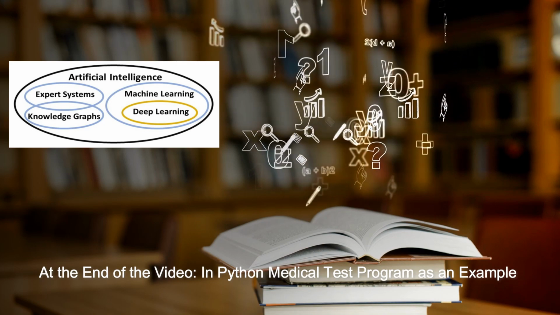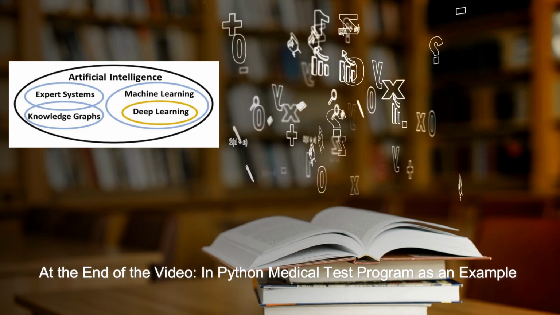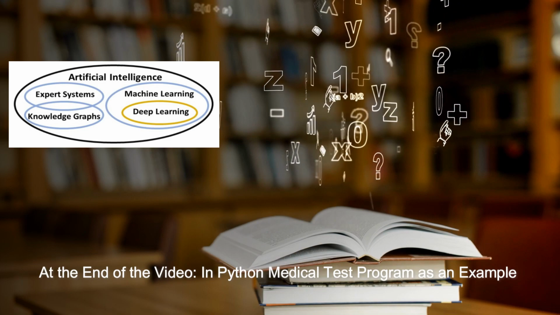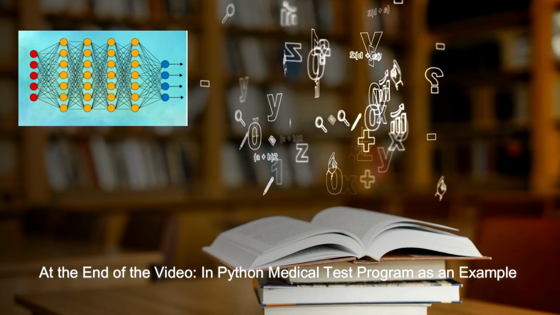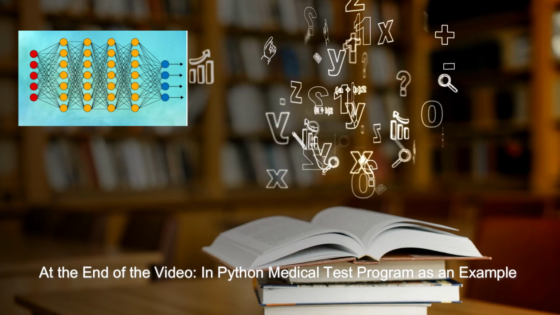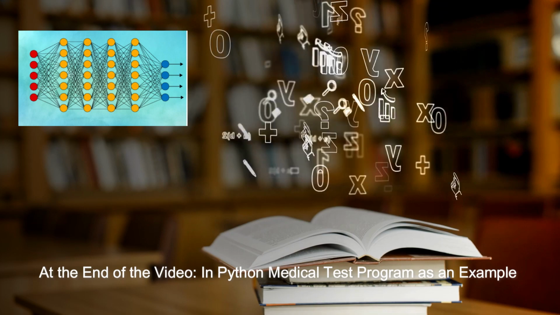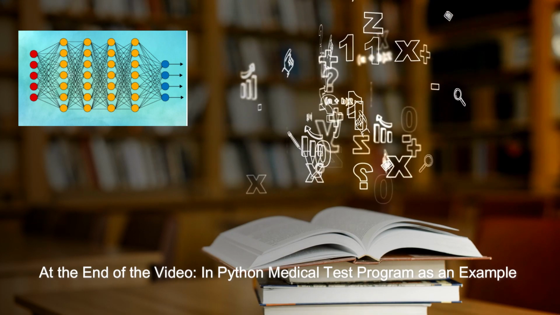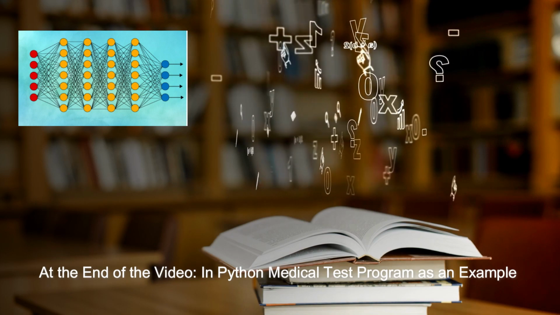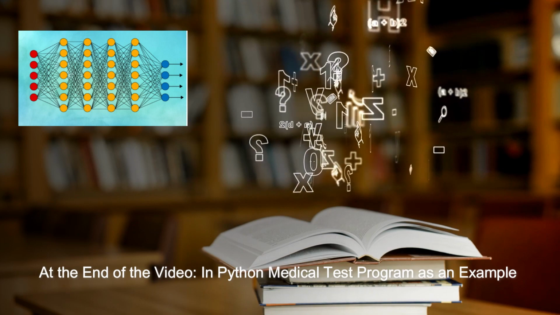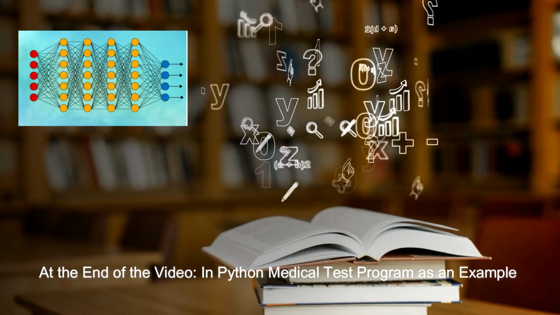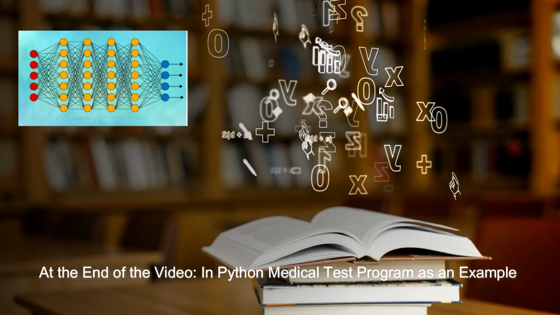Examples of deep learning applications include image and object recognition, sentiment analysis, language translation, self-driving cars, virtual assistants, and medical image analysis, among many others. Deep learning models, such as convolutional neural networks, CNNs, for images and recurrent neural networks, RNNs, for sequential data, have demonstrated state-of-the-art performance in several domains. The ability of deep learning models to automatically learn complex patterns and representations from data has made them highly effective in tackling challenging problems and driving advancements in AI research and applications.